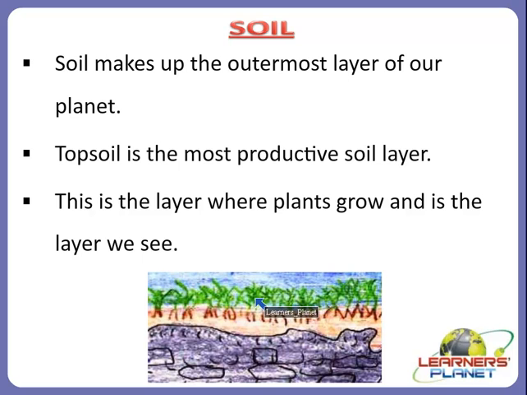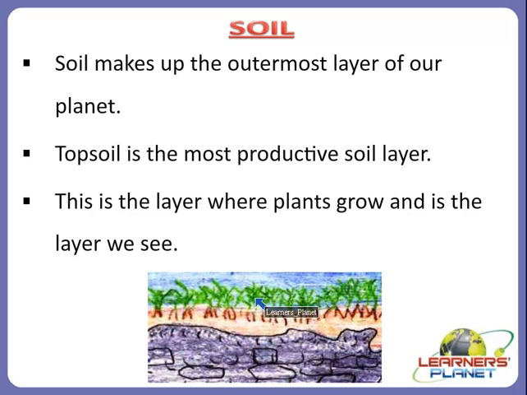Soil has varying amounts of organic matter. Organic matter means living and dead organisms, right? So soil has organic matter, minerals and nutrients, and because of all these things, plants are able to grow. Do you know, children, that natural processes can take more than 500 years to form just 1 inch of topsoil?